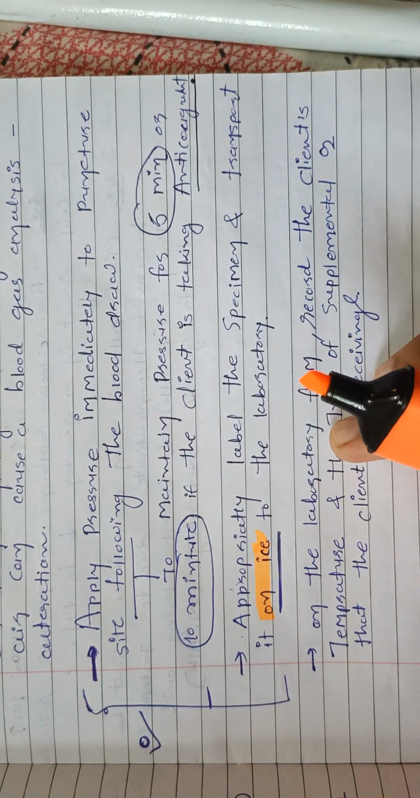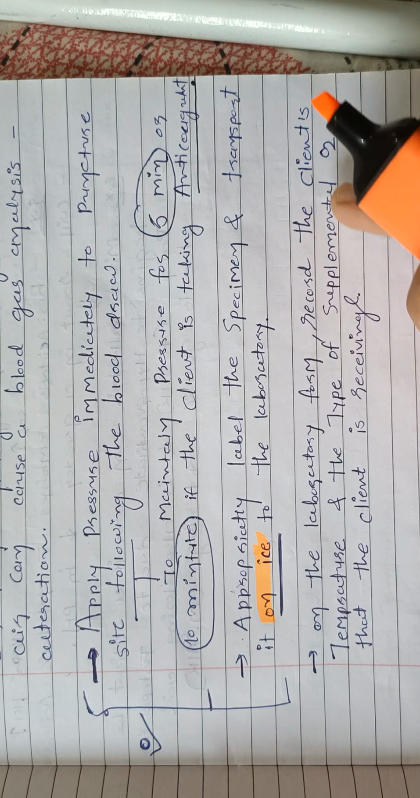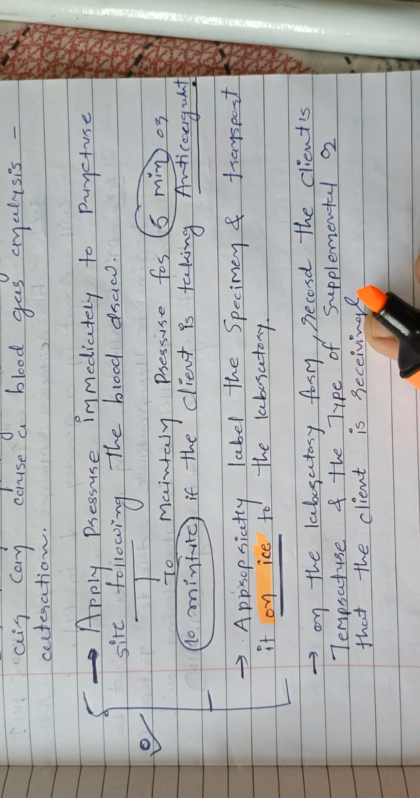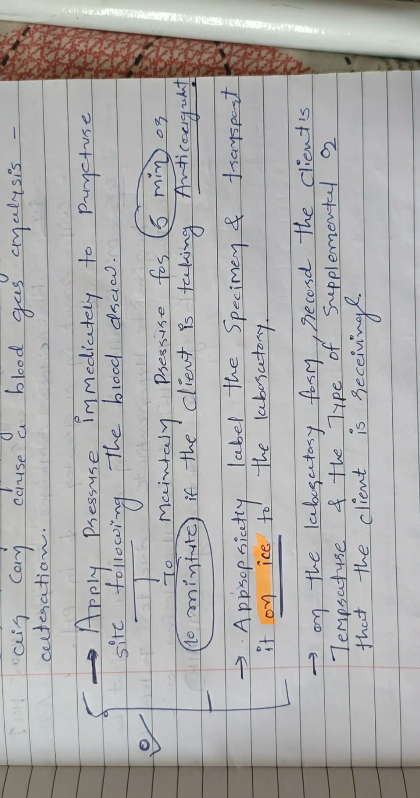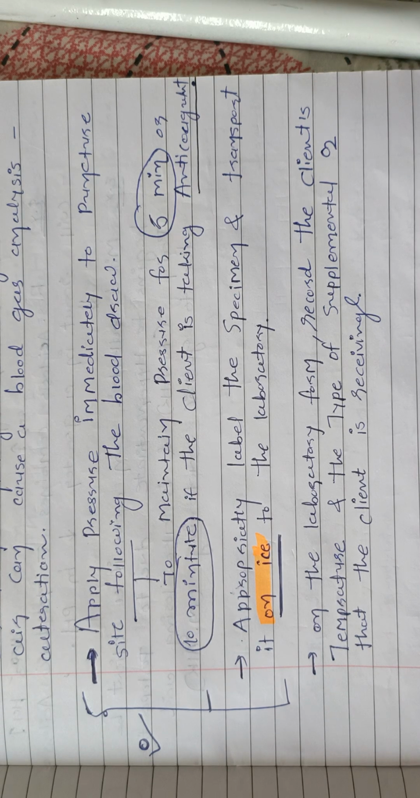Then on the laboratory form we have to record the client's temperature and supplemental O2 type. So that's all for arterial blood gas, and remember to take the sample from the arterial line, not the vein.